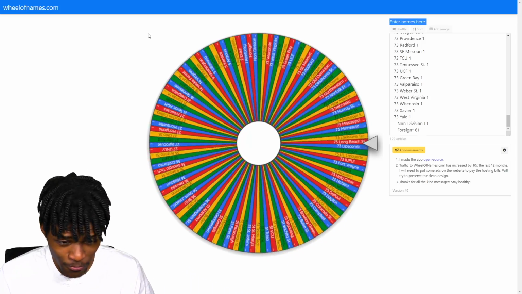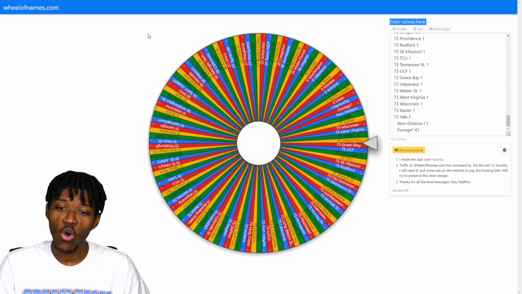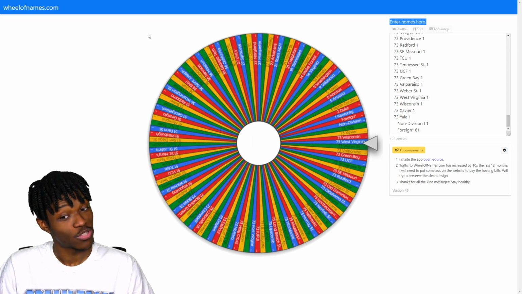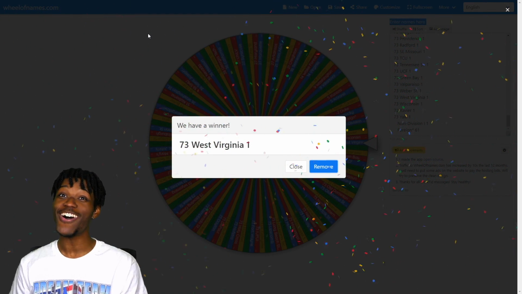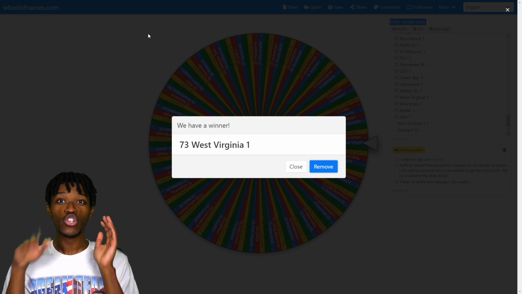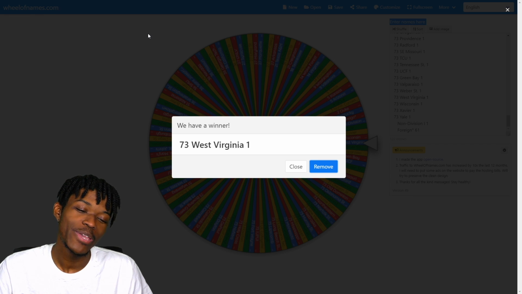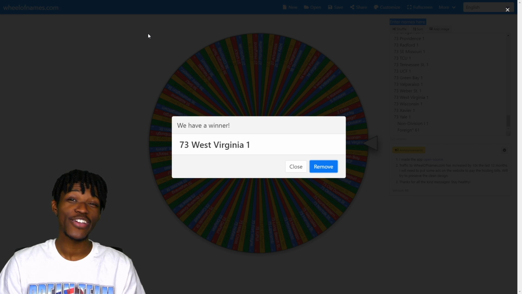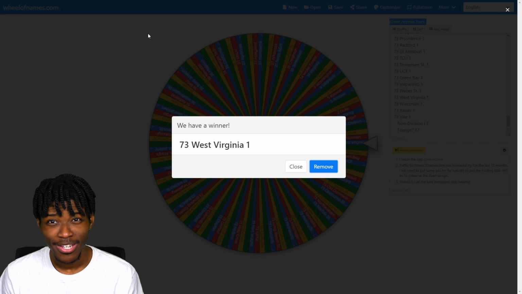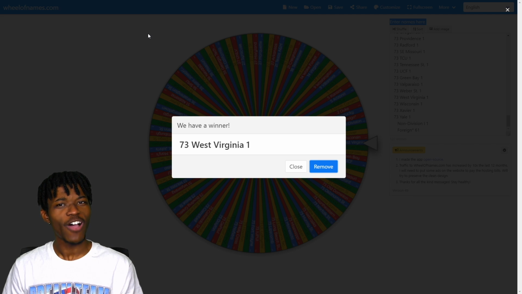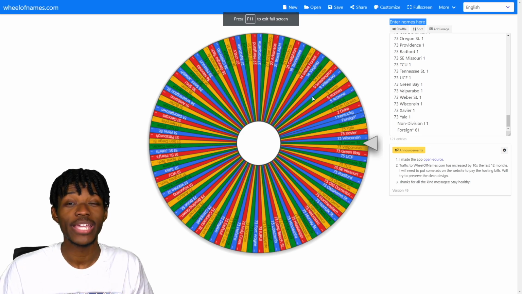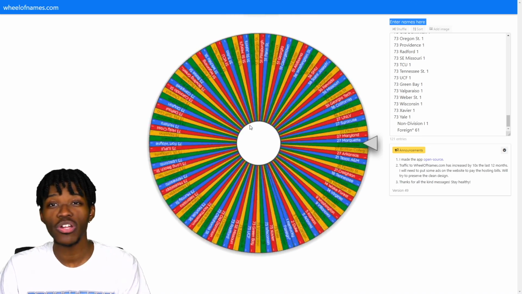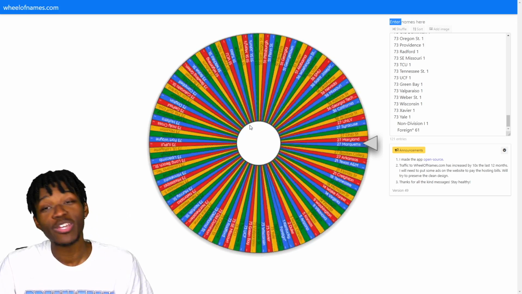This is spin number 10, I'm pretty sure. We've already had majority of our roster, and we're gonna go back and get. Don't tell me I see what I see. Oh, we West Virginia. It looked like we about to get Weaver State. And y'all know Weaver got that. You got a boy, logo Lillard. But we get West Virginia, which, if I'm not mistaken, the only player is Javon Carter. That's kind of hard to believe that Javon Carter is the only player from West Virginia, but it is the truth. He is the only guy, and we get some grit, some defense to our point guard position. I'll take that. We're gonna have to do a rebuild here, which is beautiful.